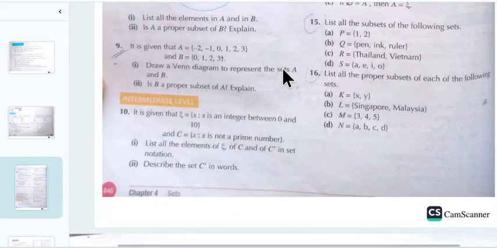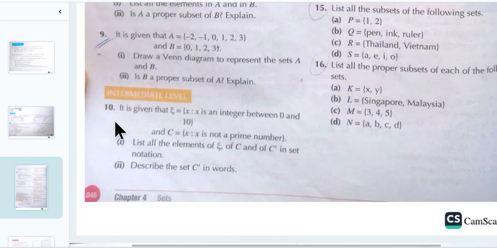What is the statement of the question? Statement of question number 10, which is an intermediate level question. It is given that Xi is a set, and in the terms of set, Xi is a universal set. Universal set is the basic, complete set that will be treated as a whole set, and all the subsets will be given in this set.